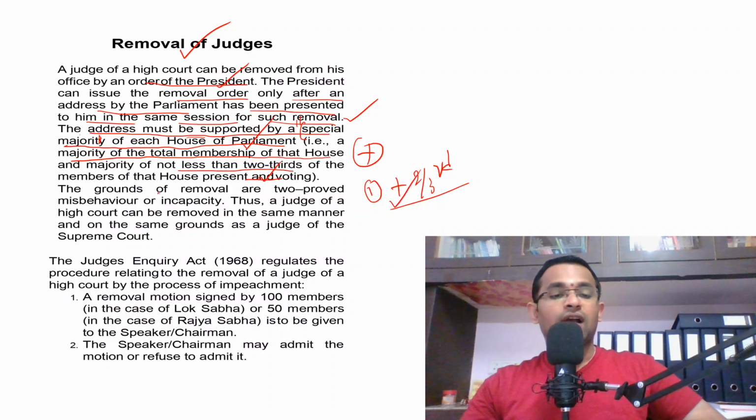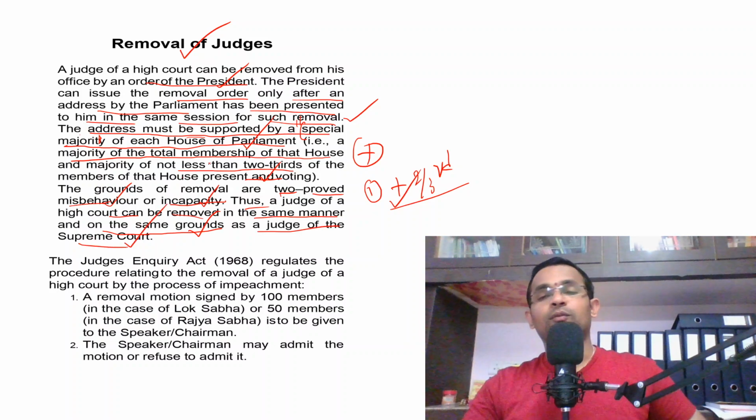And what are the grounds of removal? The grounds of removal are two, and these grounds are the same as the grounds of removal of a judge of a Supreme Court. They are proved misbehavior or incapacity. Thus a judge of a high court can be removed in the same manner and on the same grounds as a judge of the Supreme Court.